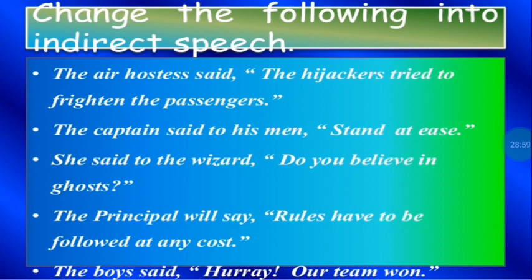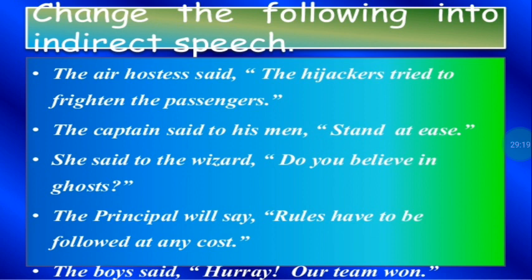Then she said to the wizard, "Do you believe in ghosts?" This is an interrogative sentence, right? So here she is asking a question. So we will say, she asked the wizard. Then we have to use if or whether, no? So she asked the wizard if he believed or whether he believed in ghosts.